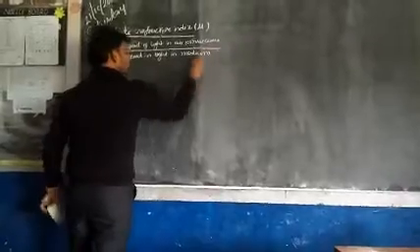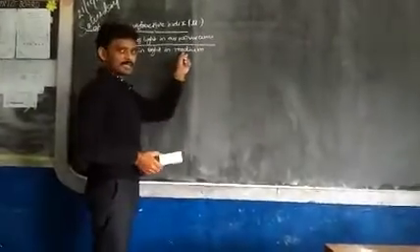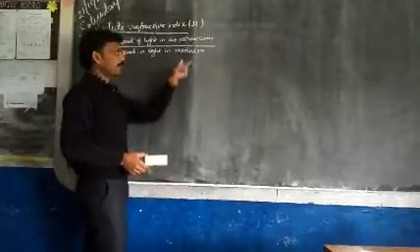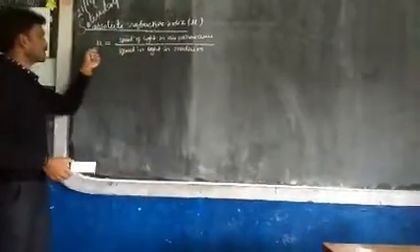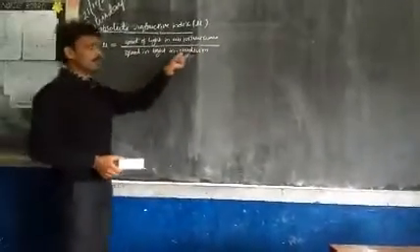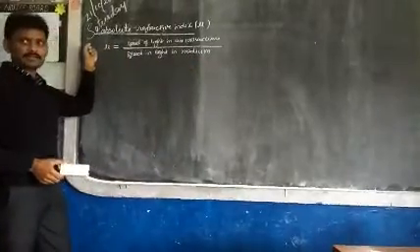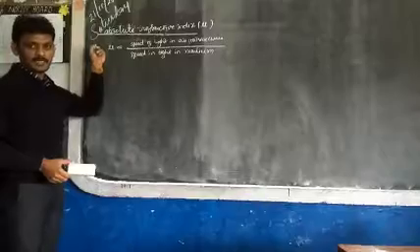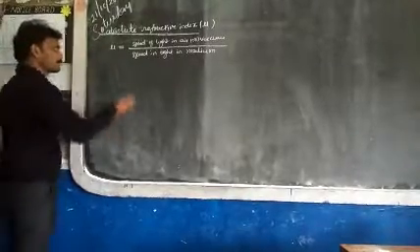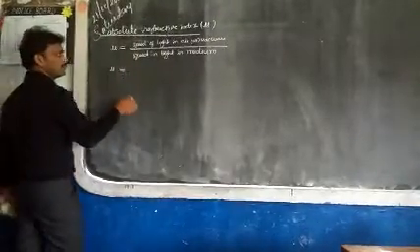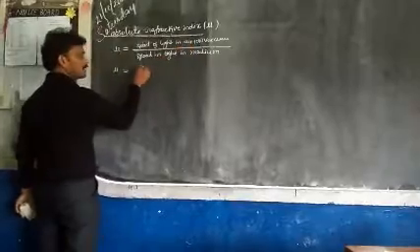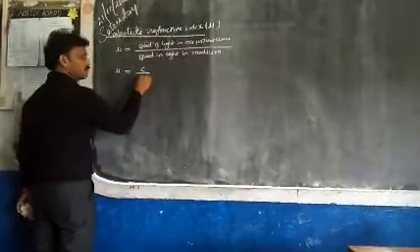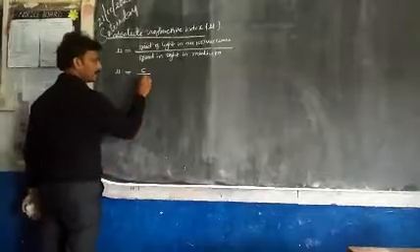So which medium is it? It may be glass, it may be water, any transparent medium you can take. Suppose I am taking glass here, so this is called refractive index of glass. I am taking water here, this is called refractive index of water. Diamond, refractive index of diamond, like this. Understood? So look at the equation, everyone, very very important. Mu equal to speed of light in air or vacuum, symbol is c, over speed of light in a medium, I am writing v.